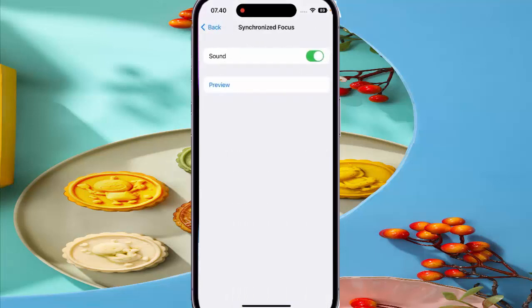and then tap the on/off switch next to Sound to enable or disable this option. When the switch turns green, it means that this option is on and your iPhone will play a sound effect for synchronized focus when VoiceOver is on. If needed, you can tap Preview to listen to how the sound will sound when it's enabled.